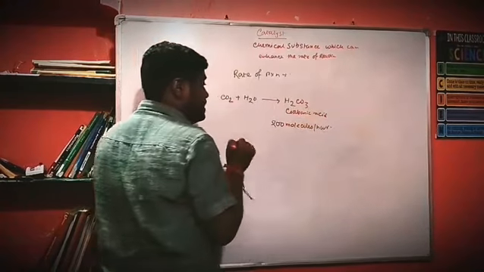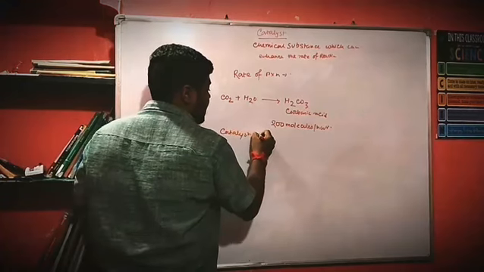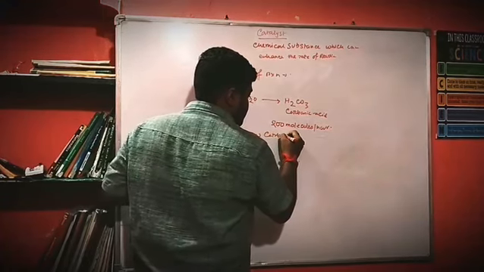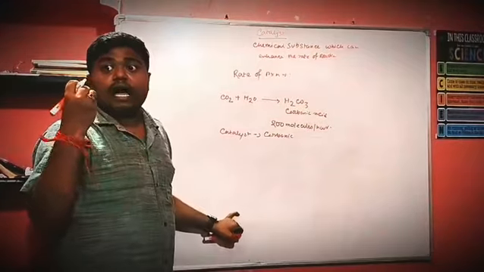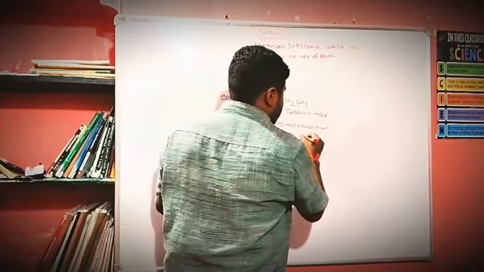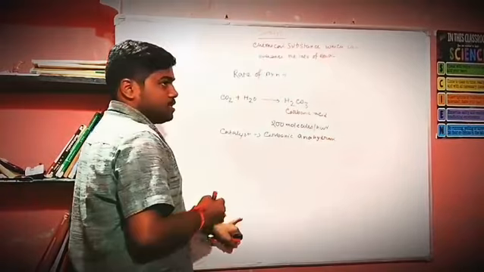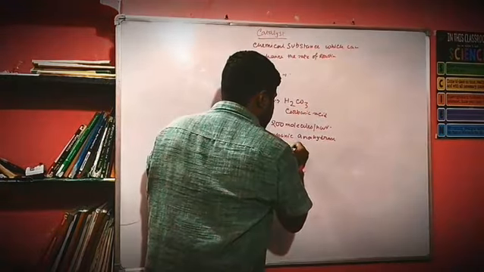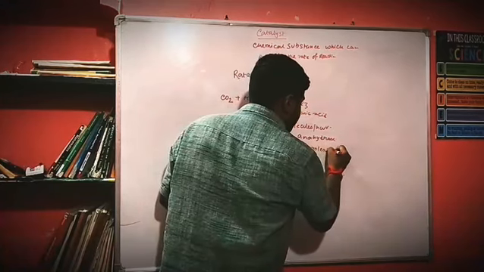But if we use the catalyst, carbonic anhydrase, which is found in human RBC, meaning human red blood cell, then the number of molecules obtained is 6 lakh molecules per minute.